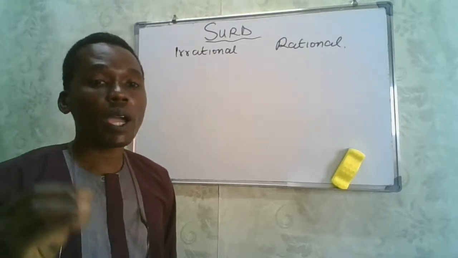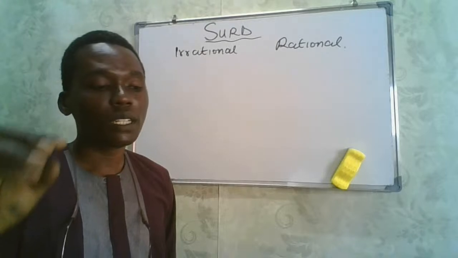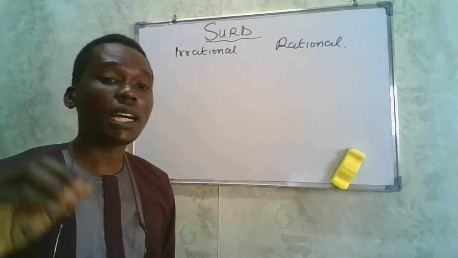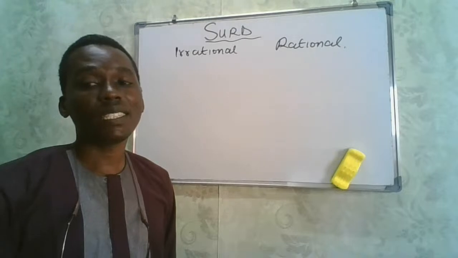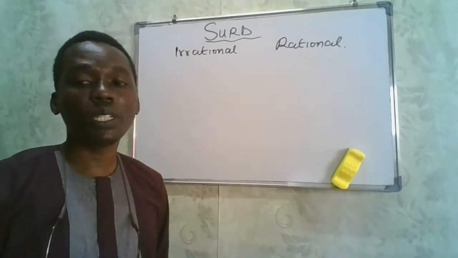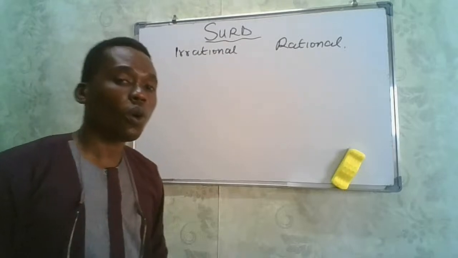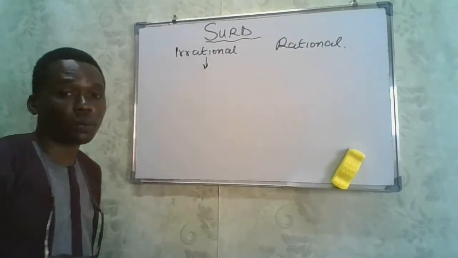And the essence of solving surds is to try as much as we can to make such irrational numbers rational. And that is the essence of solving surds. Numbers that cannot be written as a ratio or fractions are irrational numbers.